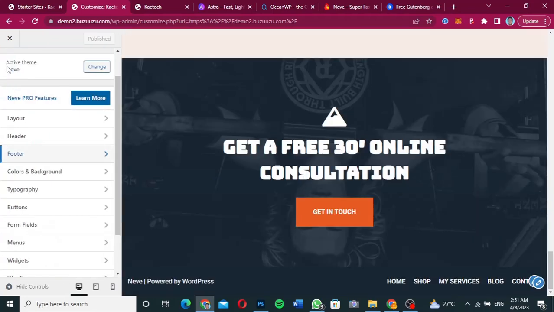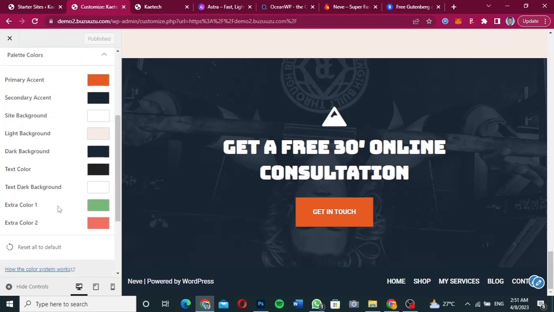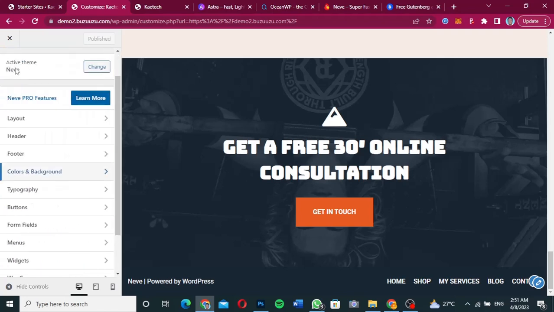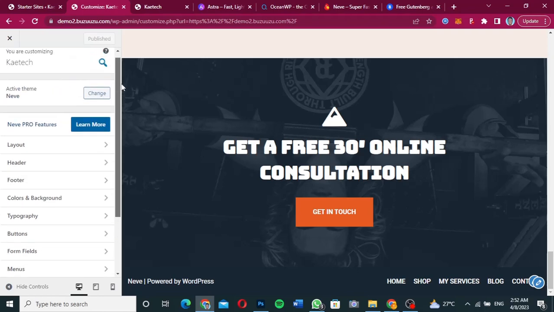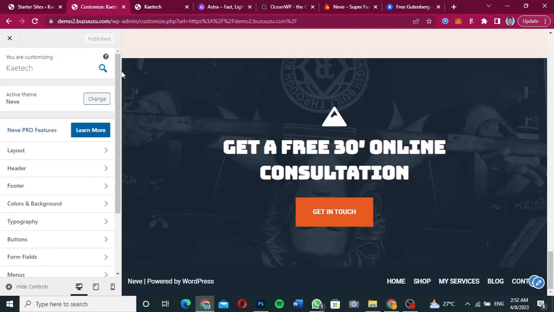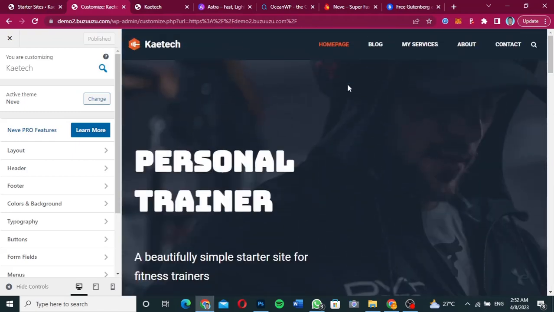Now when you go back over here, it also has the colors and background. Basically you can take control of most of the things in the customizer settings, just like all the other themes that I've shown you. So these things have things in common. What they have in common is the header and the footer builder, which is an amazing thing, because if you have a theme that gives you control over your header and your footer, like I said, it is a good thing, because you can build any kind of website that you want. So basically, this is how the Neve theme also works.